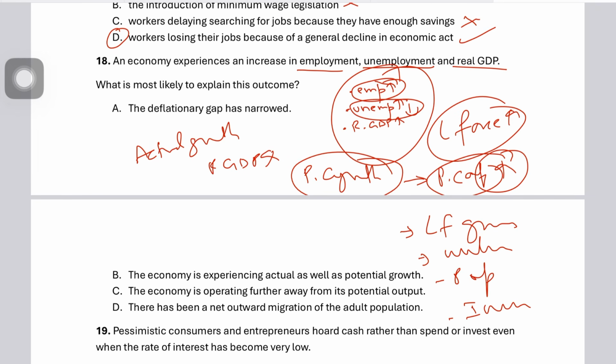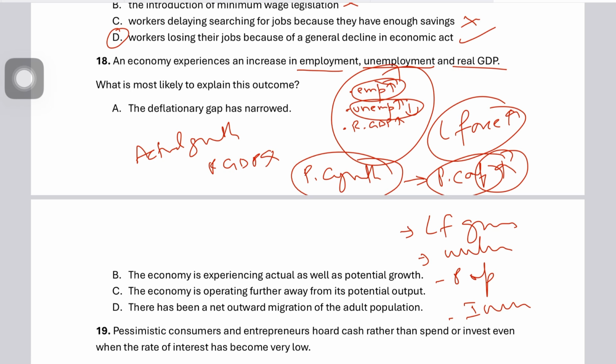So if productive capacity is increasing, that doesn't really explain why employment would go up as well, because although your productive capacity is increasing, whether that results in a rise in employment would only be possible if your actual GDP is equal to potential GDP. The actual status of employment or unemployment is reflected through actual GDP or actual output, not through potential output. What I'm trying to say is that if potential output is growing, it is very likely that unemployment could go up, especially if your level of aggregate spending or aggregate demand or actual output is not equal to that potential output, right?